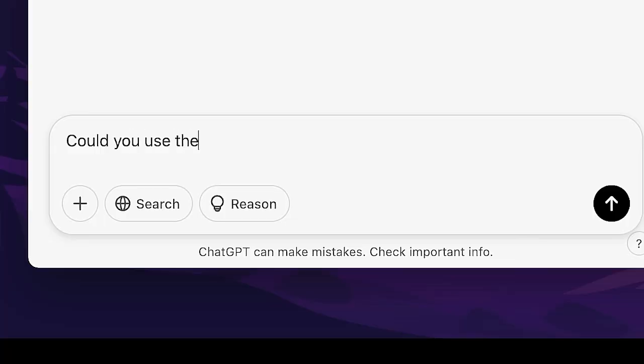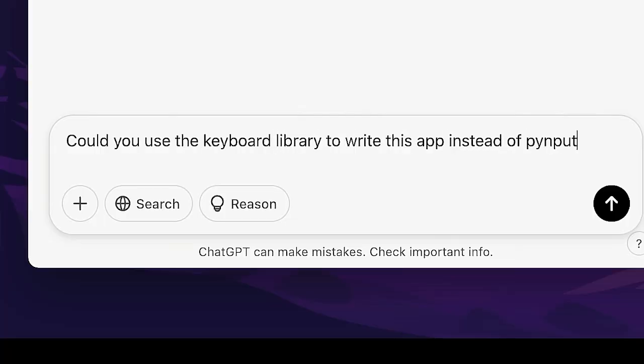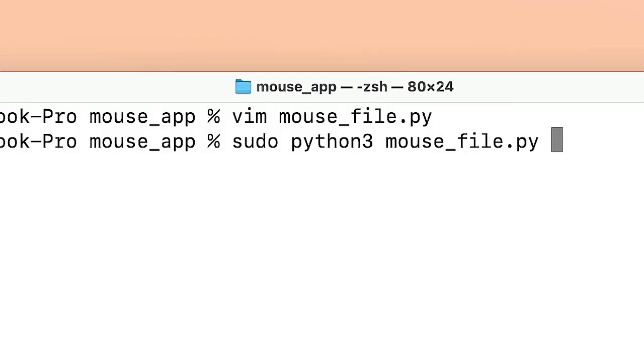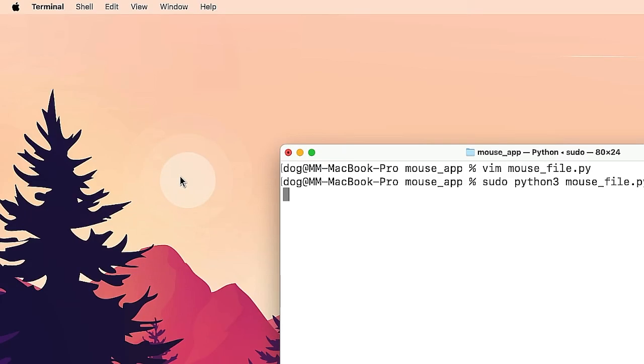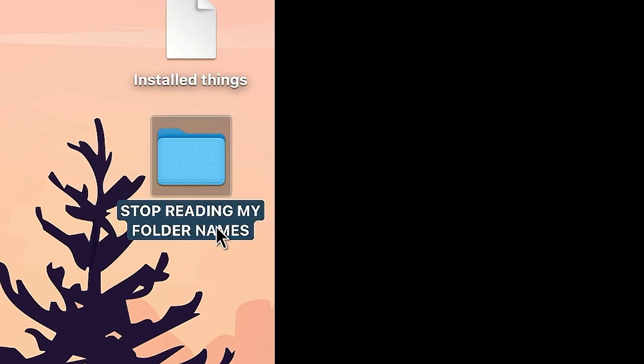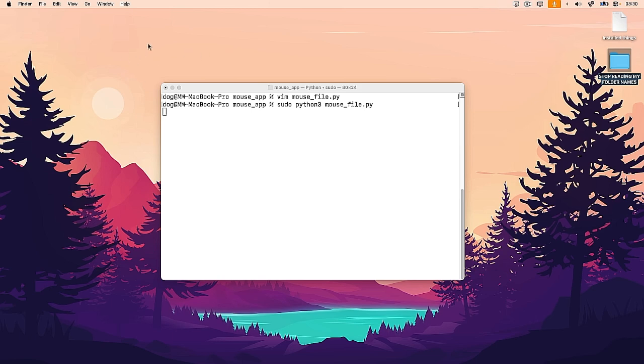Could you use the keyboard library to write this app instead of pynput? Python3 mouse file. Boom. So now my mouse is here. I move it and press F8. Nothing happens. Ooh, spaceship. Wait, whoa. Mouse is here. Move it. Stop. F8. Jumping. Yo, no way. Oh, baby. F8 does something else because it selects my folder, but it teleports the mouse cursor back.